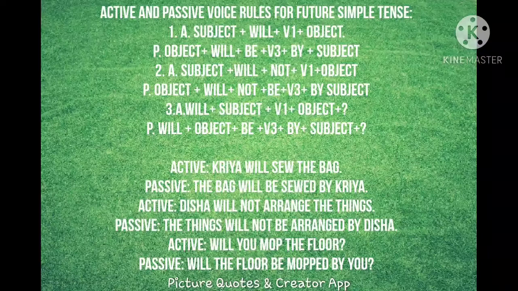Finally, the question. Will plus subject plus V1 plus object. That's the question. And its passive construction is will plus object plus be plus V3 form of the verb plus by plus subject. Let's look into the example. Will you mop the floor? Will the floor be mopped by you? So this is the sentence question structure of simple future tense passive construction.